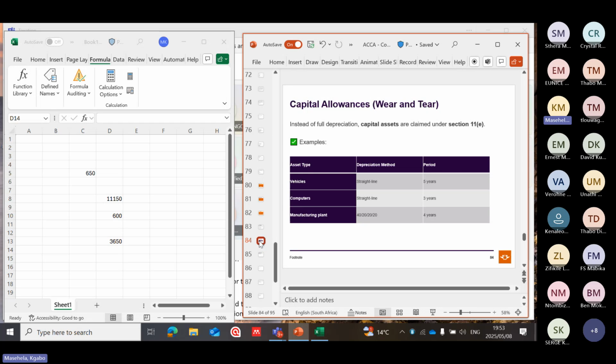Capital allowance, we know under Section 11E, the write-off period for manufacturing and non-manufacturing is over 3 periods, 50, 30, 20. But if it's manufacturing, it's 40, 20, 20, over a period of 4 years. Let's see.